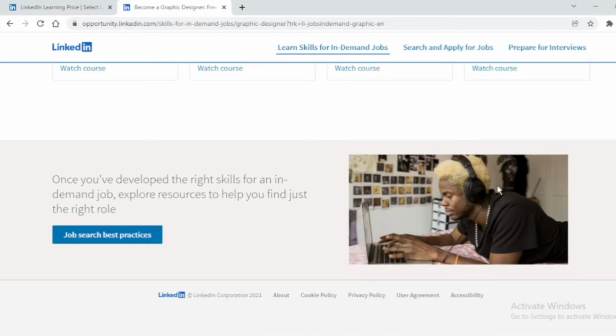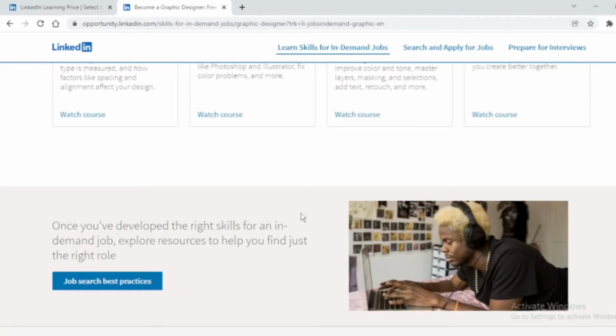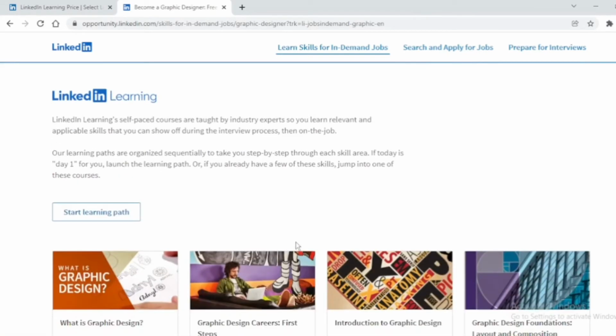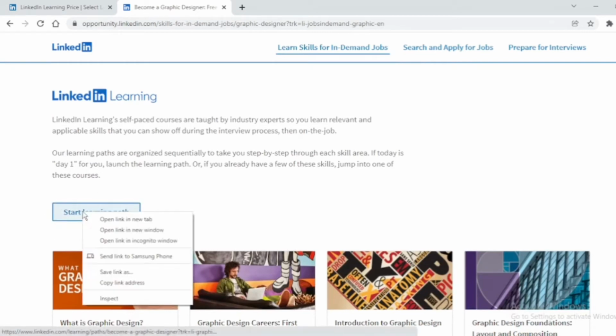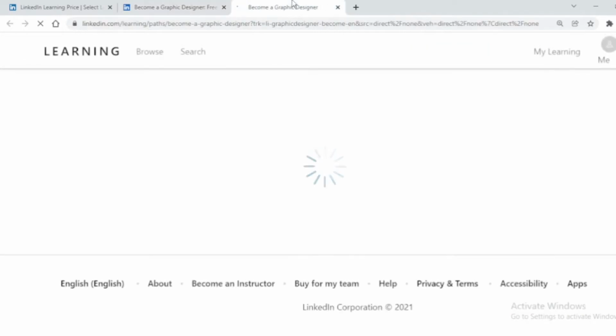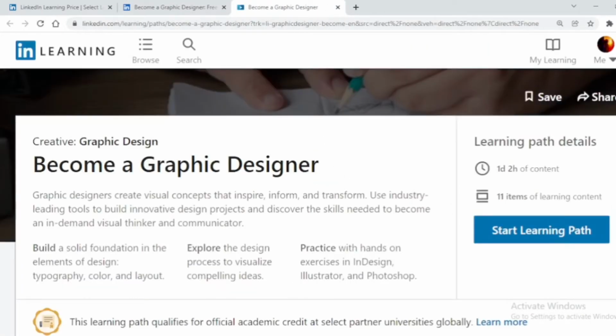Then further, you can apply for jobs and all through LinkedIn. So if you get a LinkedIn certificate, then it would be a plus point for it. And when you start a learning path, you will go into the course, starting from the basics, and let me show you. That's how the UI looks.